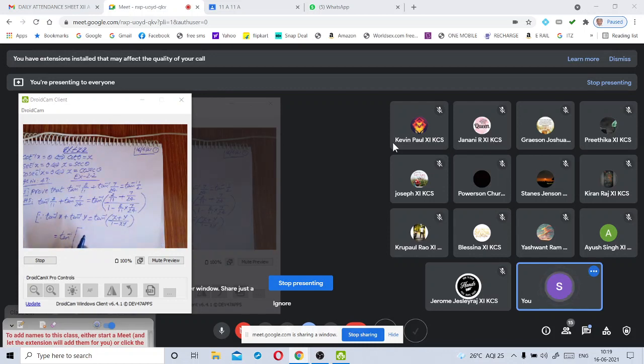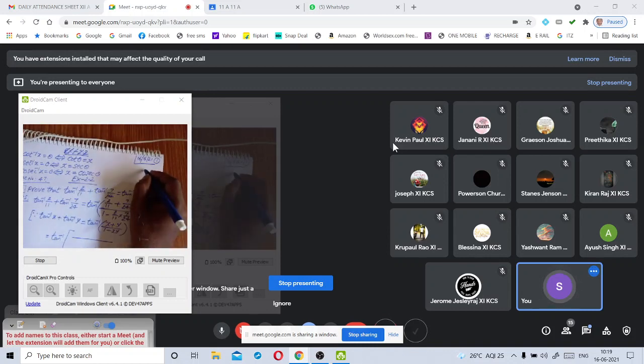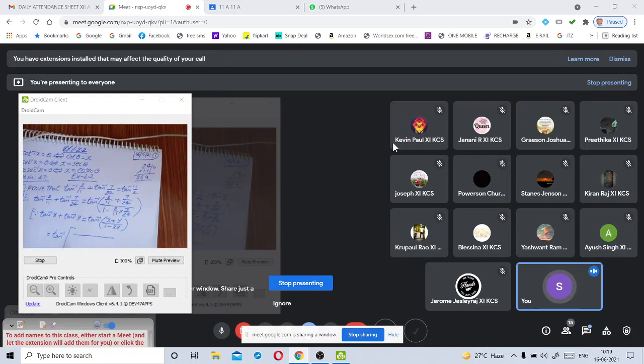By taking the LCM of the denominators, sir. For 11 and 24, 11 fours are 44, 11 twos are 22, 264 is the LCM of these two numbers.